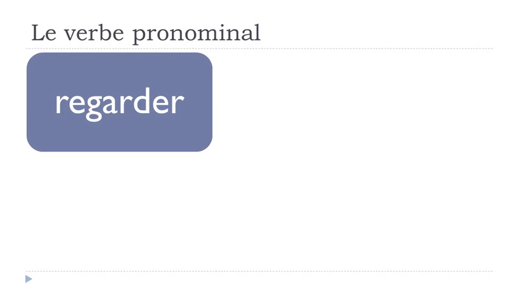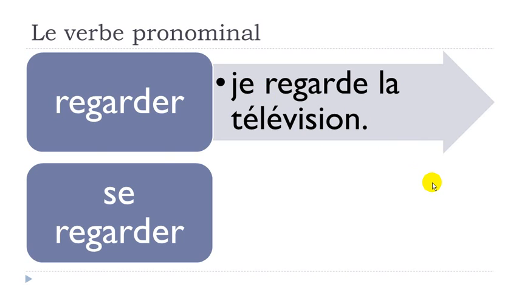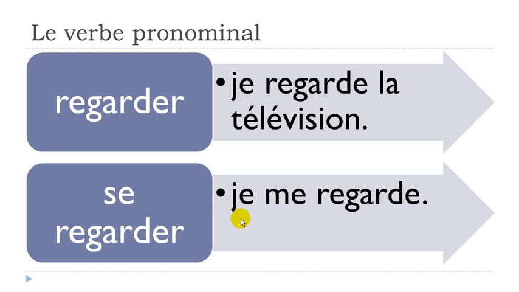If we take the verb regarder, normally you will construct this sentence: Je regarde la télévision, I watch the television. But if you use se regarder, as I said, to look at oneself, in that case, je me regarde.